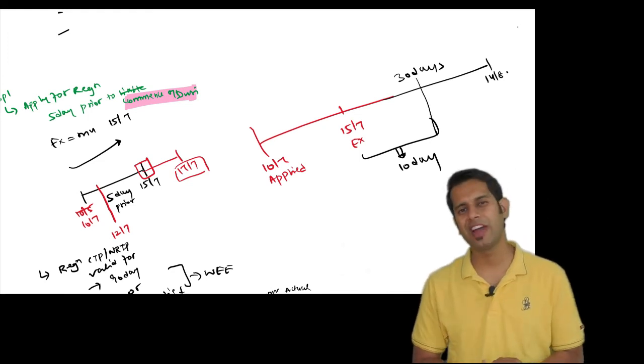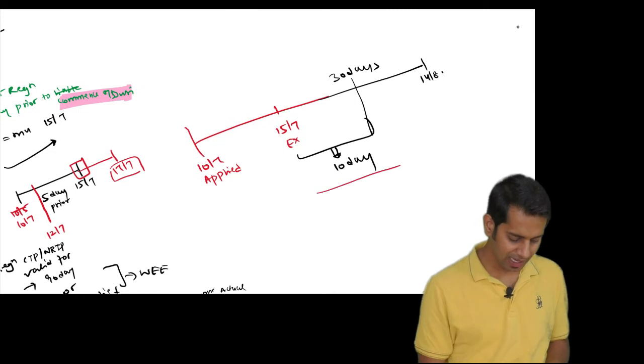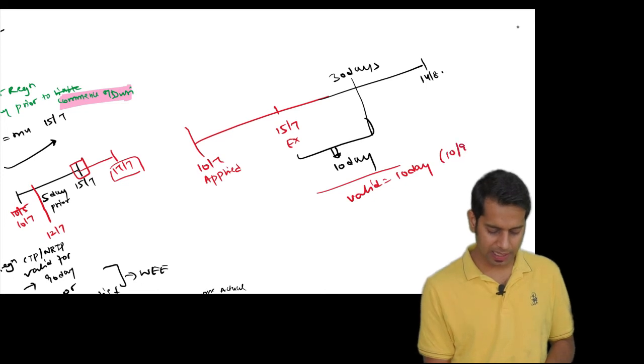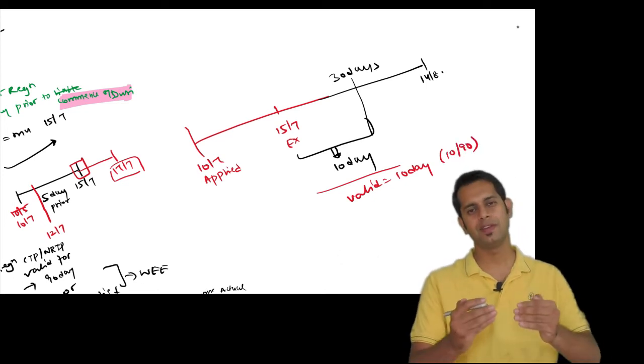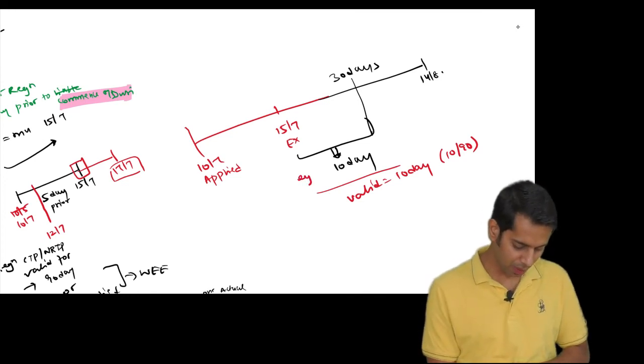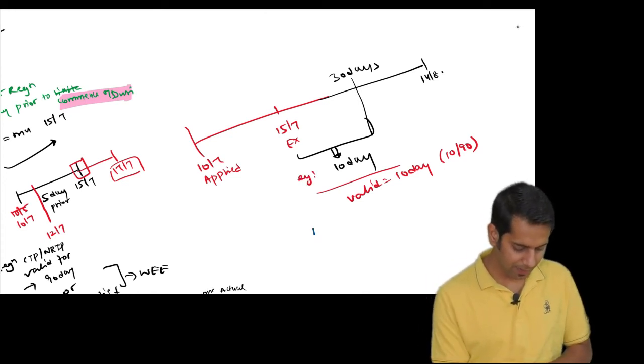Now what will be my validity of registration? My validity of registration will be, my registration will be valid for 10 days. Why, sir? It is 10 days or 90 days, whichever is less or whichever is earlier. So example number 1 was this. Example number 2.